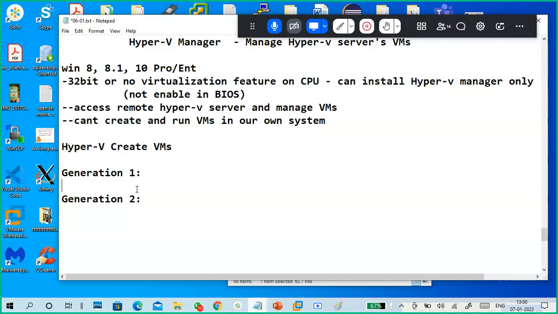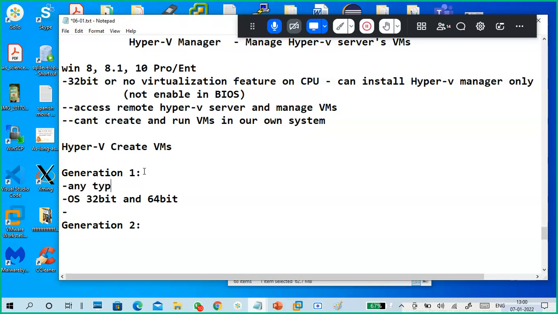Okay, generation 1, generation 2. Guys, remember, generation 1 accepts 32-bit OS and 64-bit OS also.